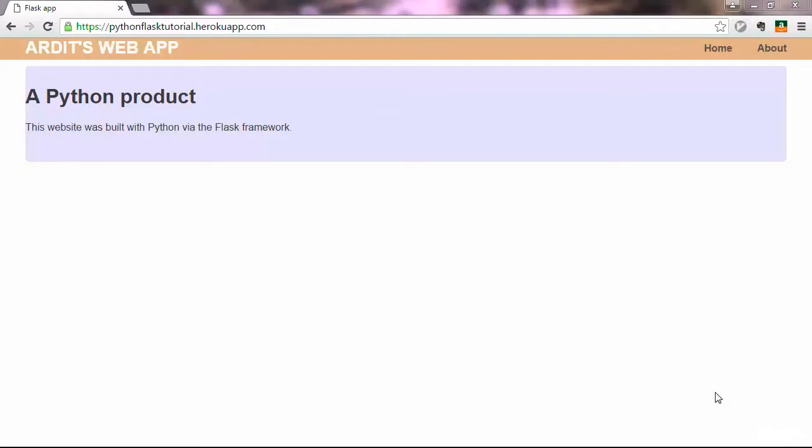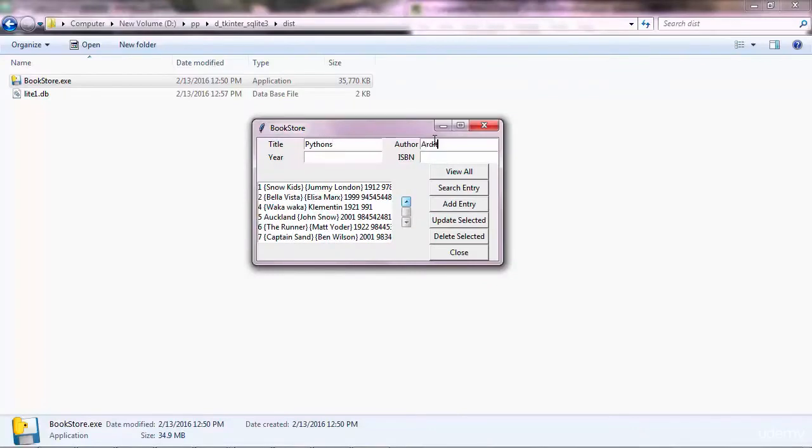And then as the fourth application, you are going to build a website with Python and the Flask framework. And not just that, but you will also learn how to deploy the website on a live server so that everyone can see your website through the website URL address. Then you will build a desktop program that interacts with a database and lets users store, delete and view data through the program's graphical user interface, which you are going to build with Python.